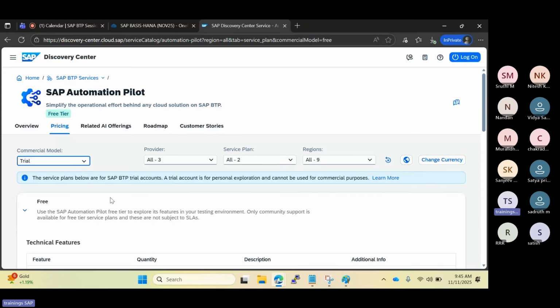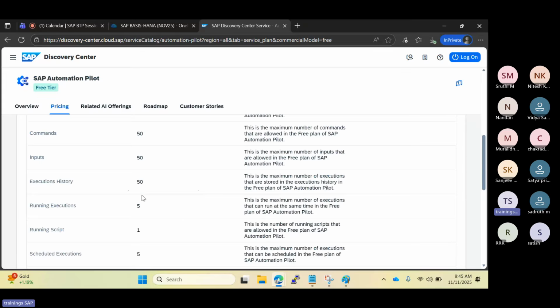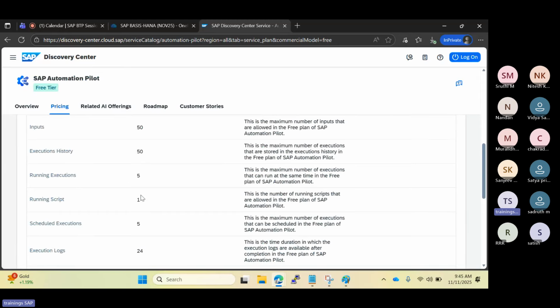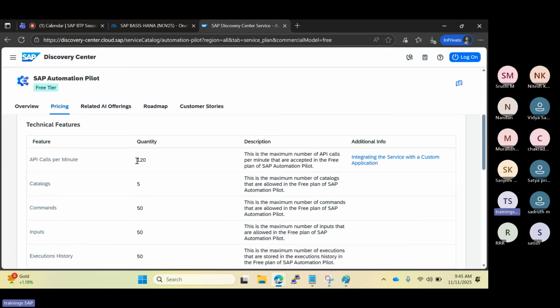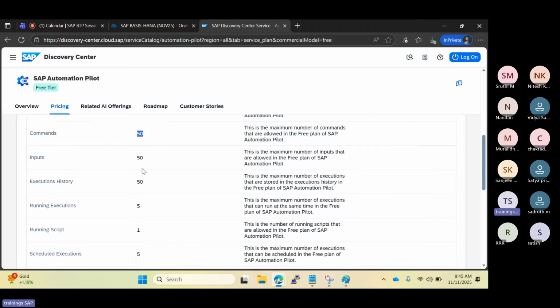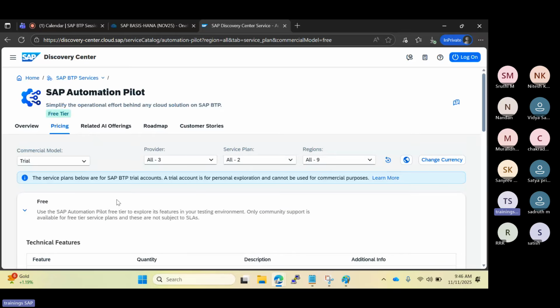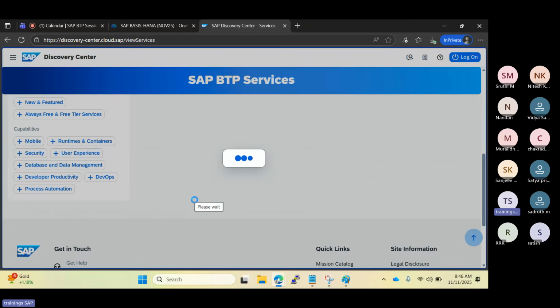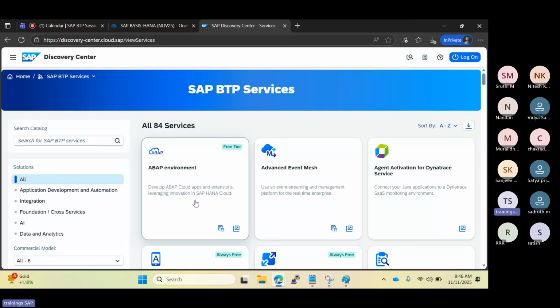If you go to the trial, in the trial you have the free quantity up to here. This is the free quantity in the trial plan: up to 120 API calls you can use, up to 5 catalogs you can use, up to 50 commands you can use. There are limitations to using the free plan, right? Once that is crossed, then payment-based charges will start here. Like that, you can see everything upfront. We can calculate